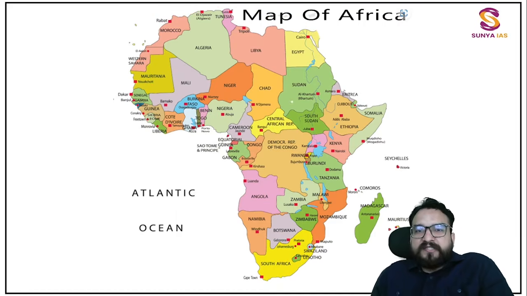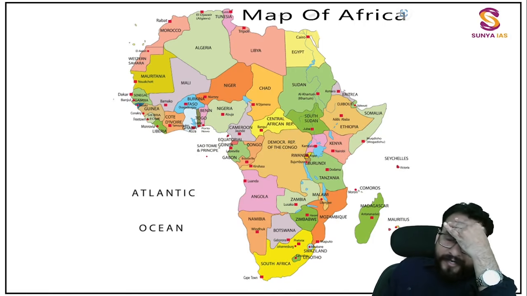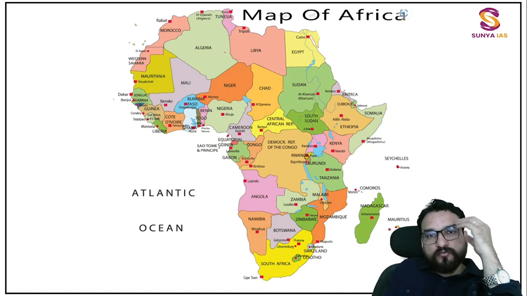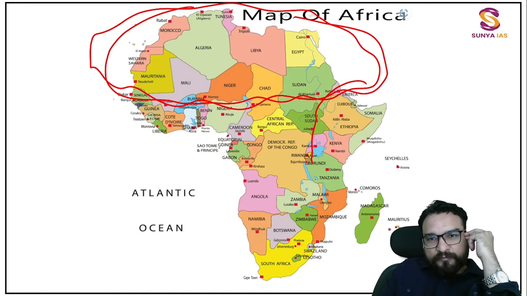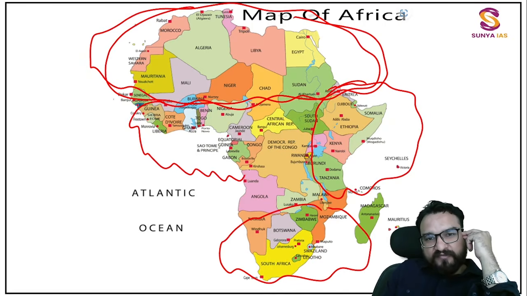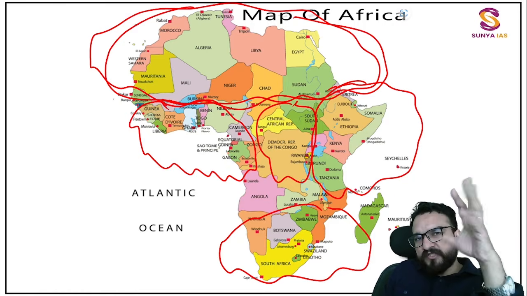Now you see the countries. There are 54 UN recognized countries over here. And how are we going to understand this chaos? We are going to understand it line-wise. First of all, see the northern picture over here. This is northern Africa. This is the eastern picture of Africa. This is the southern picture. This we will call Western Africa, and this Central Africa. Some of the countries which remain will be included, don't worry. I am telling you a broader picture.